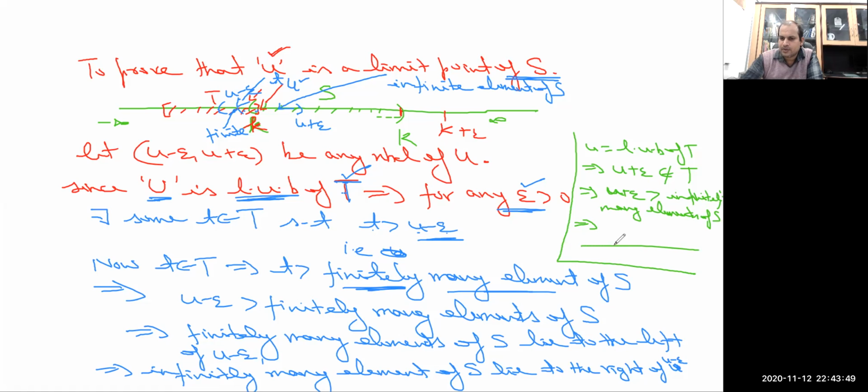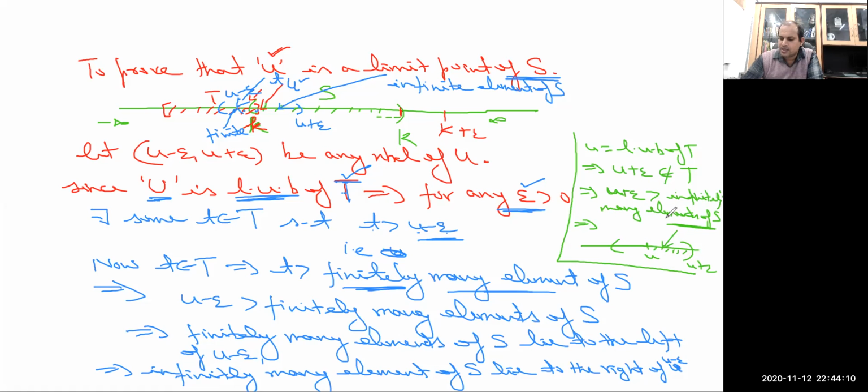That is, suppose here we have u, and this one is u plus epsilon. Because u plus epsilon is greater than infinitely many elements of S, and only finitely many elements of S lie to the left of u, in this domain we have infinitely many elements of the set S.